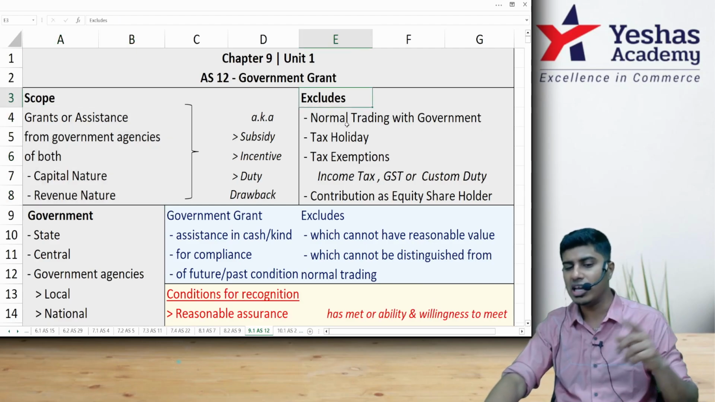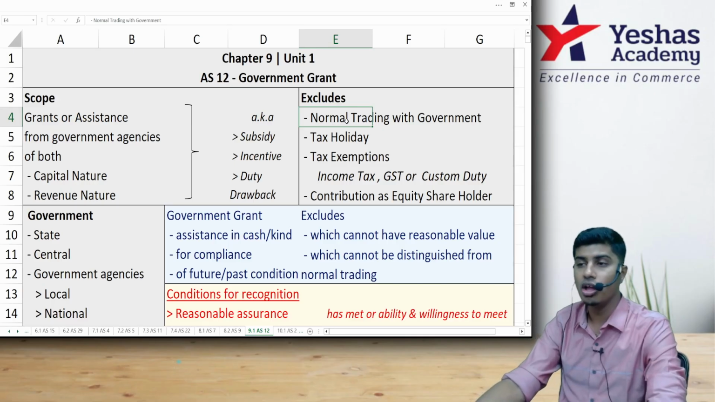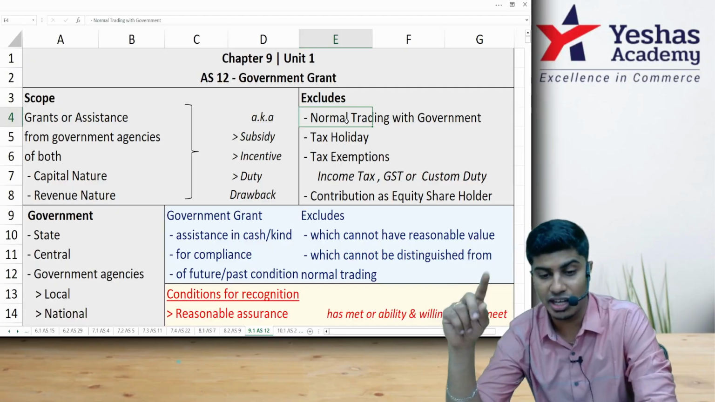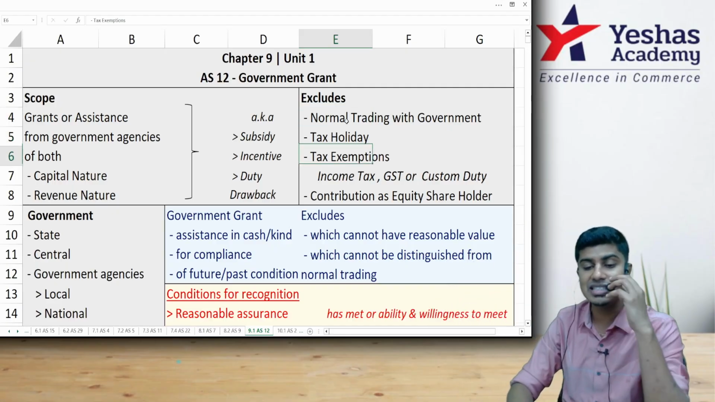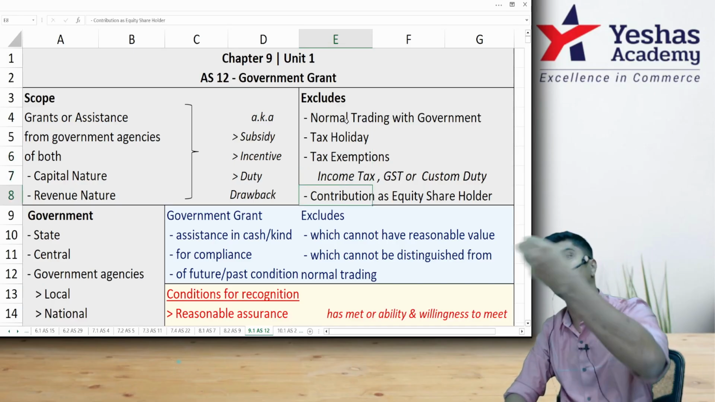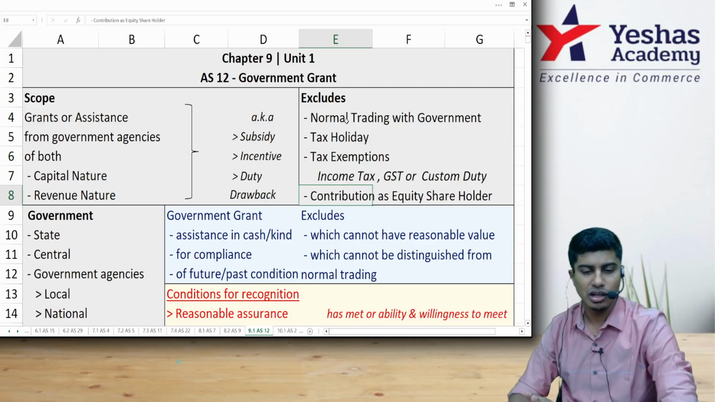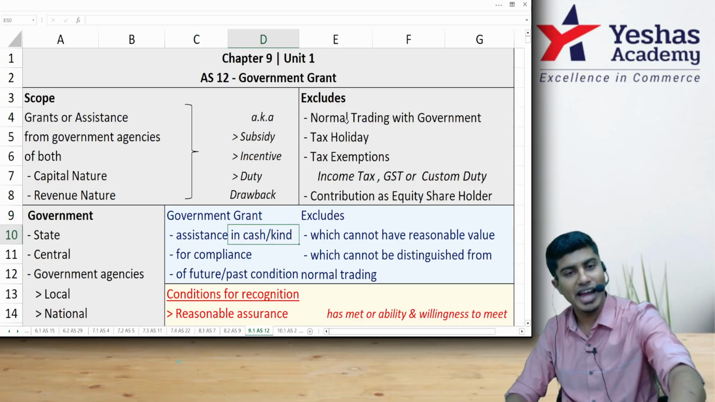And this will specifically exclude trading with government. If you sell goods to government and government gives you money, or a tax holiday, which we'll discuss under AS22, or any tax exemption in the form of income tax or GST, or if government contributes to the company as a shareholder, all of these are not considered as government grant. Government grant will include assistance in cash or in kind.